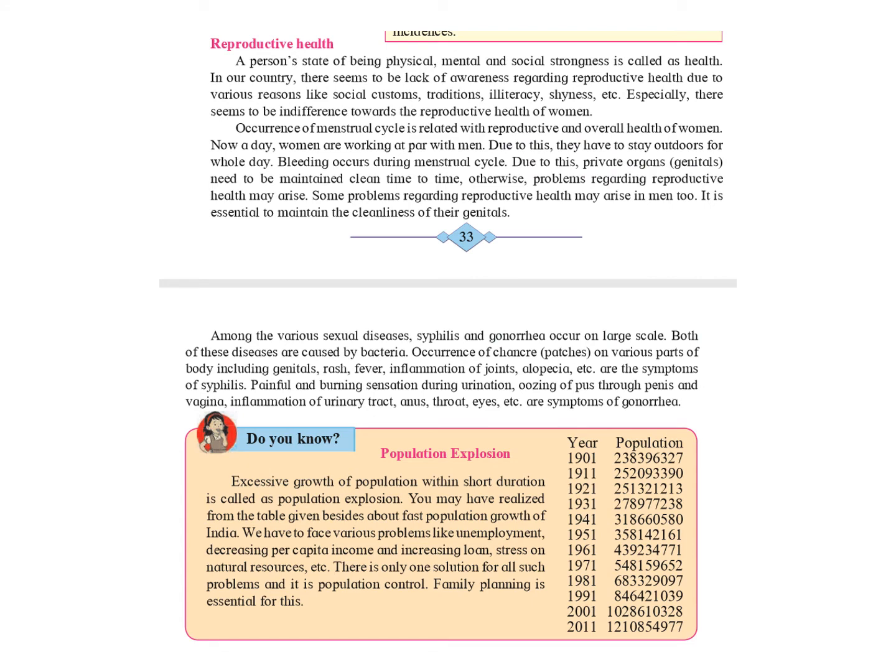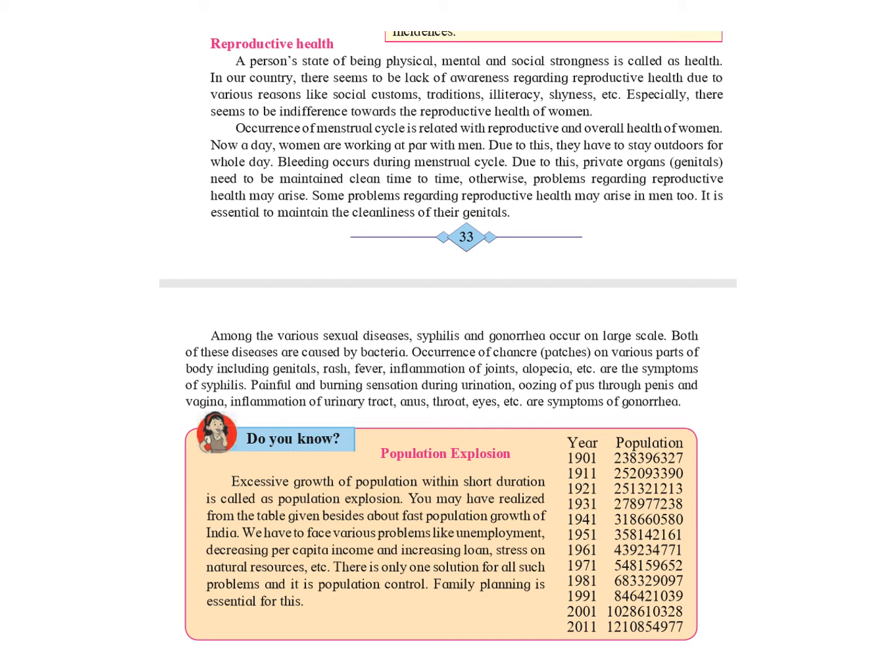A person's state of being physically, mentally and socially strong is called health. In our country, there is a lack of awareness regarding reproductive health. This is due to various factors like social custom, tradition, illiteracy, shyness, etc. We are in general not very comfortable talking about reproductive organs or the reproductive health of a person. But we have to understand that just like any other organ or organ system of the body, we have to take care of our reproductive system also. We should not be scared or ashamed of discussing it.